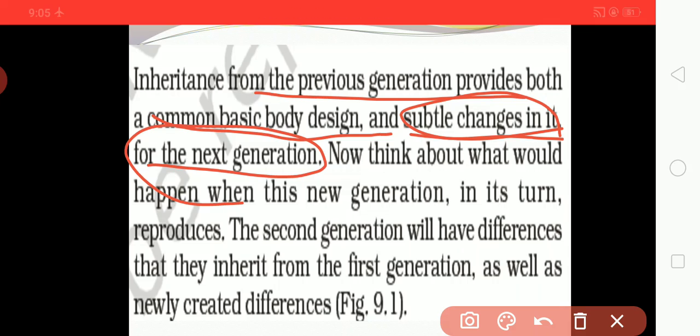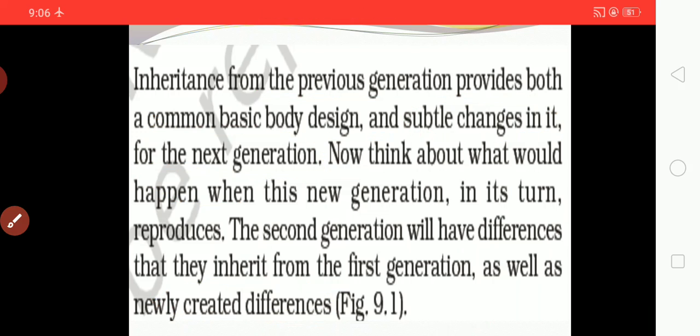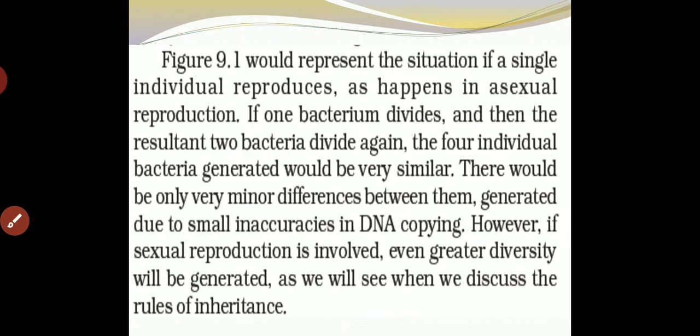The second generation will have differences that they inherit from the first generation as well as newly created differences. In the previous figure we have seen that from the parent generation, two different new generations have the same body design structure but their subtle changes differ. In the same way, these two subtly changed organisms will give rise to a new characterized generation, and that is a newly created difference. So differences are seen generation by generation.